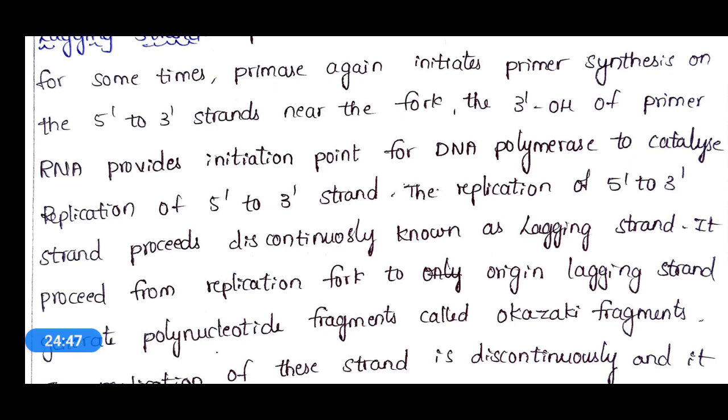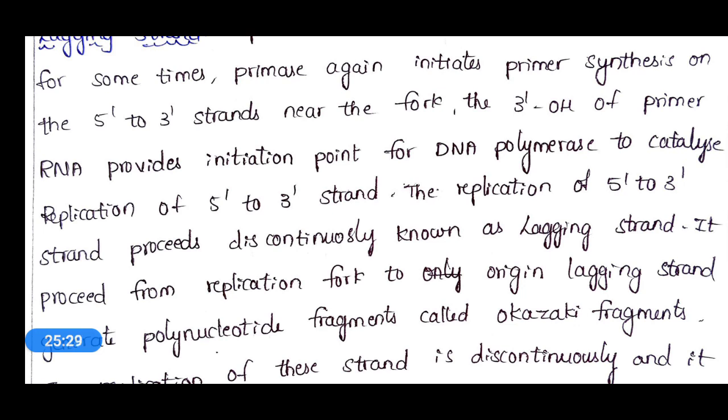Firstly, a primer will be produced by the primase enzyme, and this primer with a 3' OH group will bind to the DNA template. After that, DNA polymerase 3 will bind to the 3' hydroxyl group of that RNA primer, and initiation will start from the 3' to 5' direction in the leading strand and the 5' to 3' direction in the lagging strand, but the process is similar.